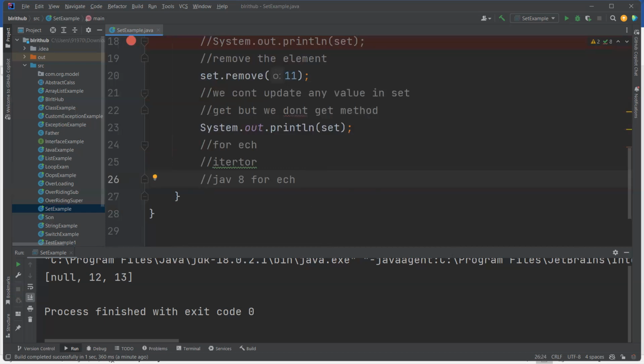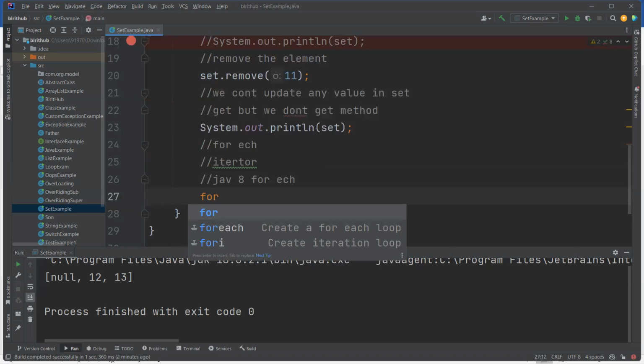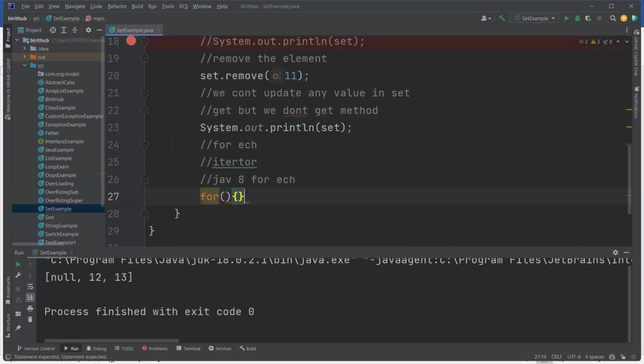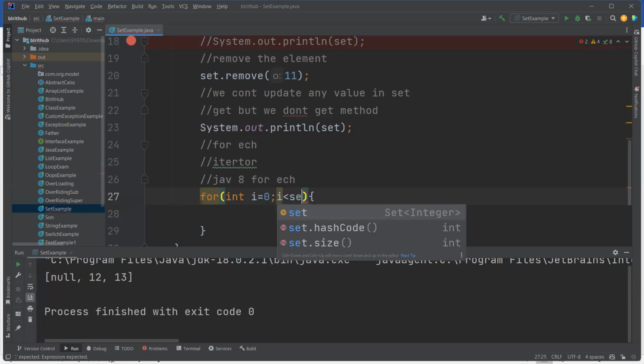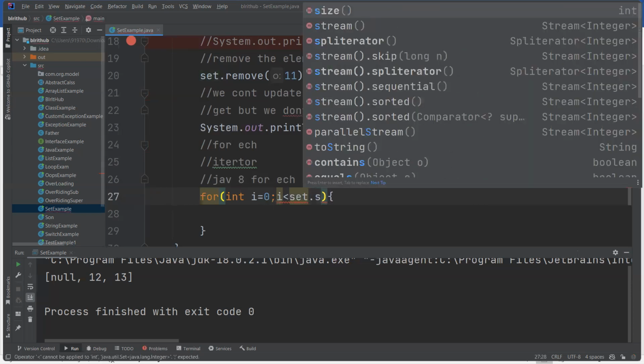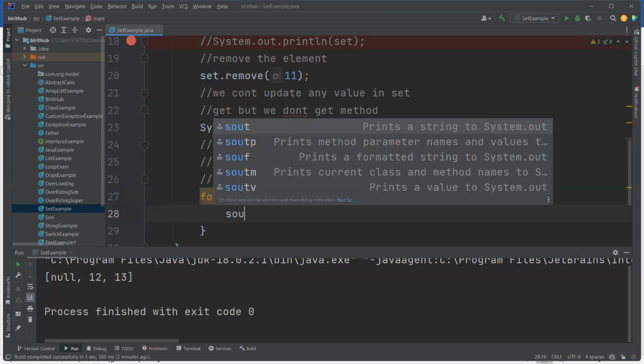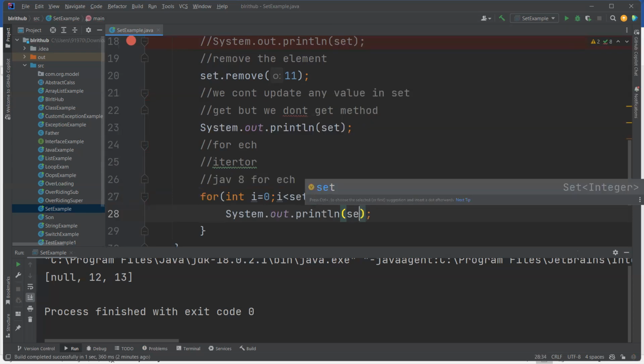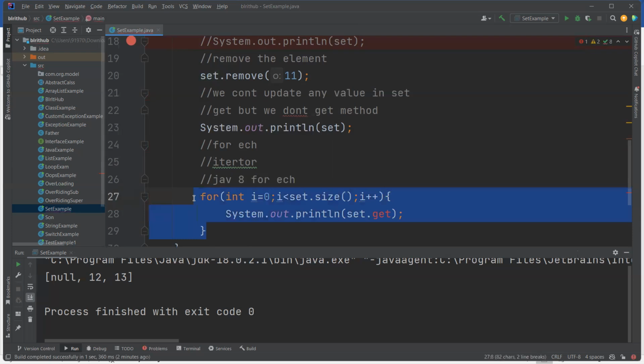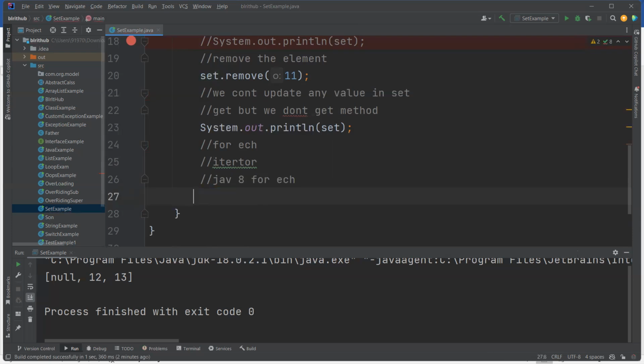If you are using a for loop, for int i equal to 0, i less than set dot size, i plus plus, then Set does not have a get method. Then how can you get? We can't get. That is the reason that whenever you are using a Set, they are not using the for loop.